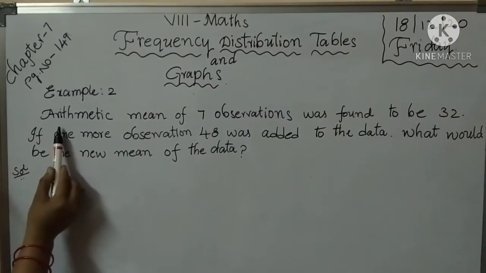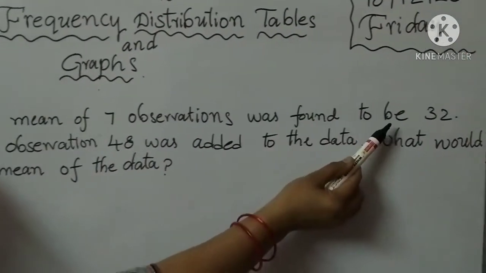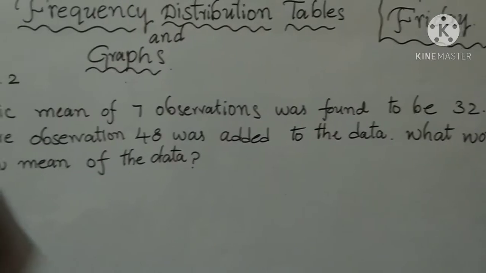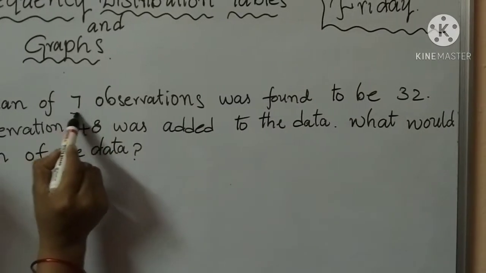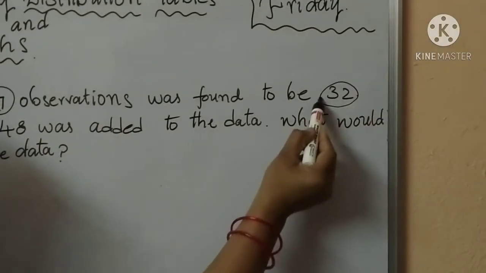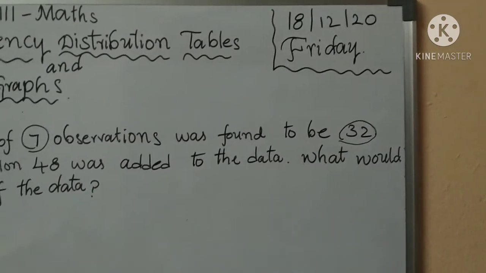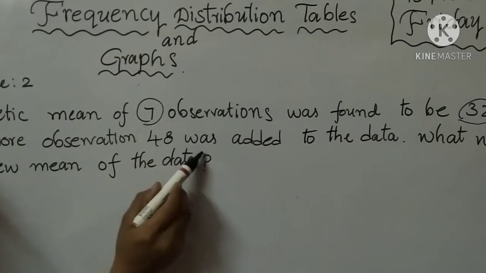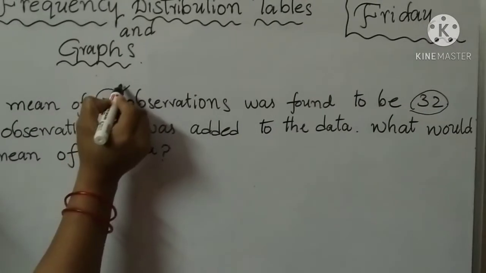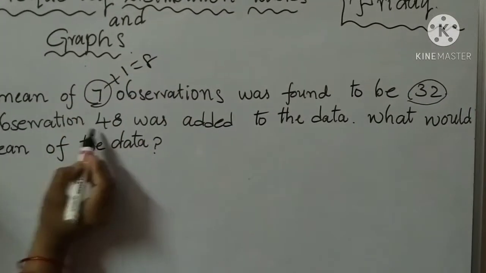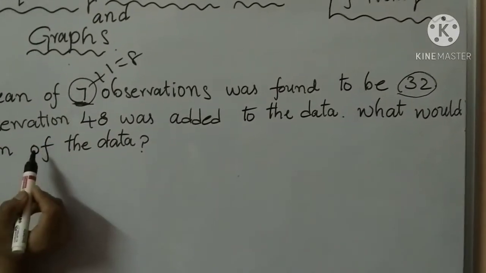Next, example 2. Arithmetic mean of 7 observations was found to be 32. So once observe that here the arithmetic mean of 7 observations was found to be 32. Next, if one more observation, 48, was added. So here 7 observations are there, one more added, it means 7 plus 1 equals 8. Total how many observations are there? 8 observations, because 7 observations were already given, plus one more.